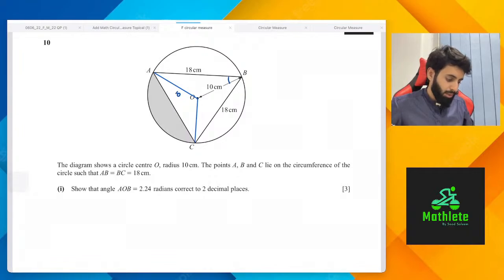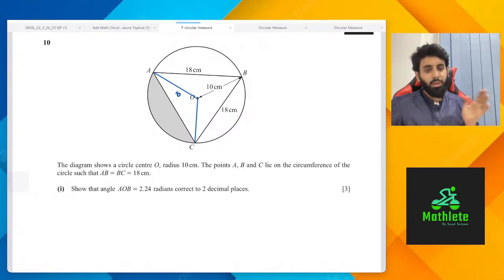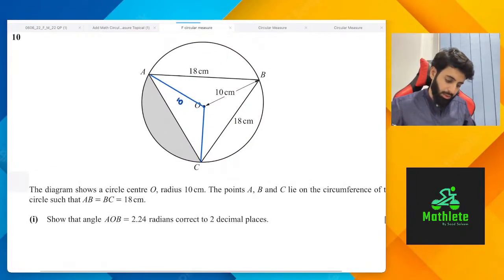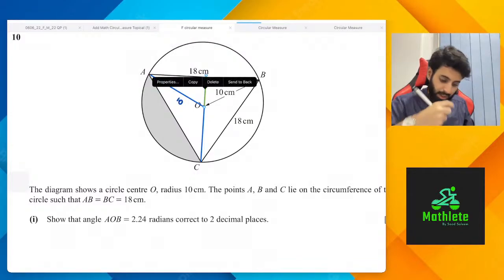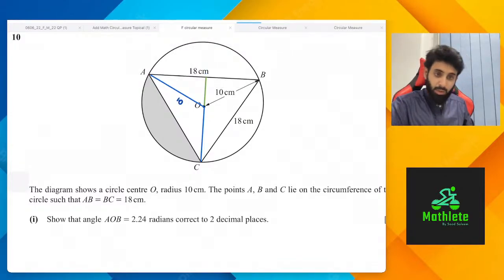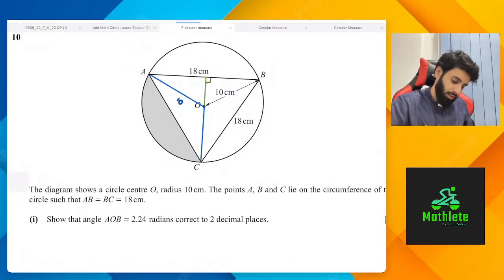Now with the cosine rule, if you want to avoid the cosine rule, there is an easier way to do it. The way to avoid the cosine rule is that we can draw a line here. What that will do is cut this into 2, and this is going to be 9 and the hypotenuse is going to be 10.